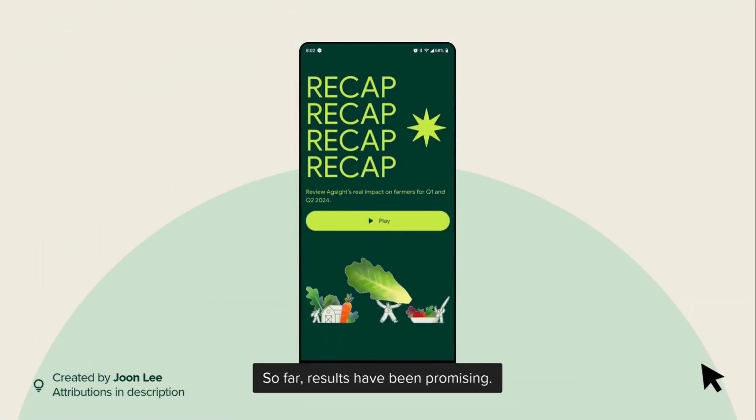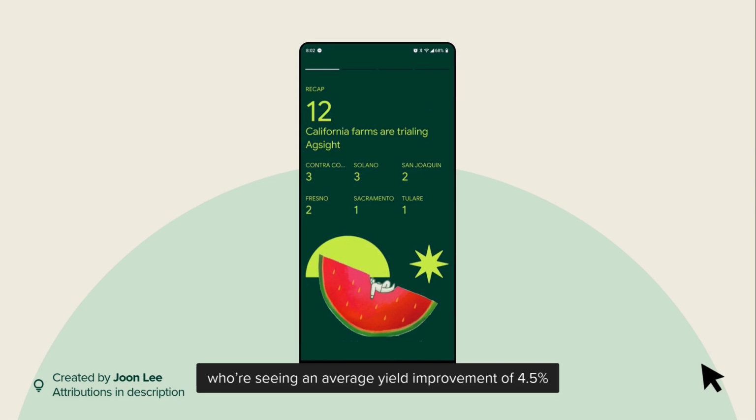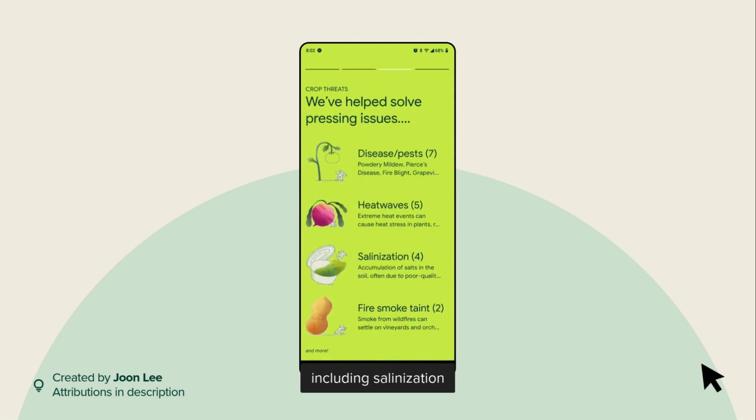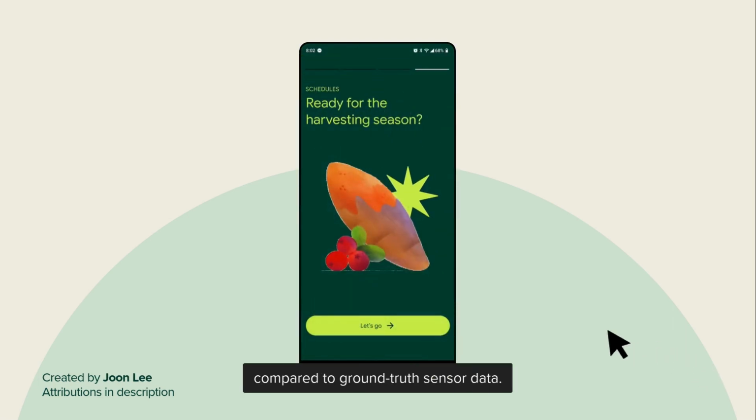So far, results have been promising. Agsight is currently being trialed in 12 California farms. We're seeing an average yield improvement of 4.5% and a 31% decrease in crop stress-related instances, including salinization with a 98.6% accuracy compared to ground truth sensor data.